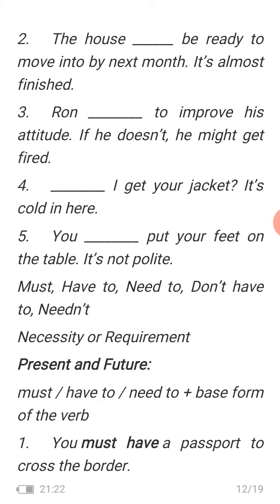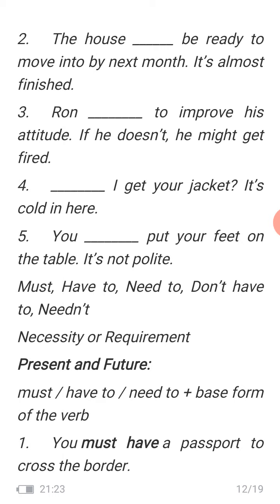Blank I get your jacket, it's cold in here. So shall I. You blank put your feet on the table, it's not polite. It means you should not put your feet on the table.